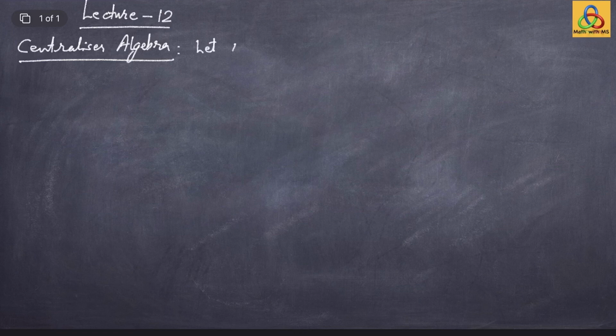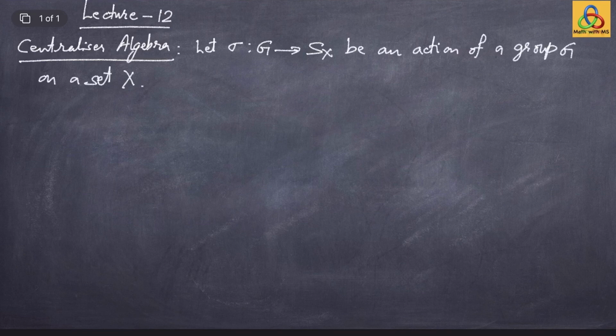Let sigma from G to Sx be an action of a group G on a set X. Then we are interested in this space of all morphisms from the permutation representation sigma tilde to itself, Hom_G(sigma tilde, sigma tilde). What is this space? That is what we are interested in.